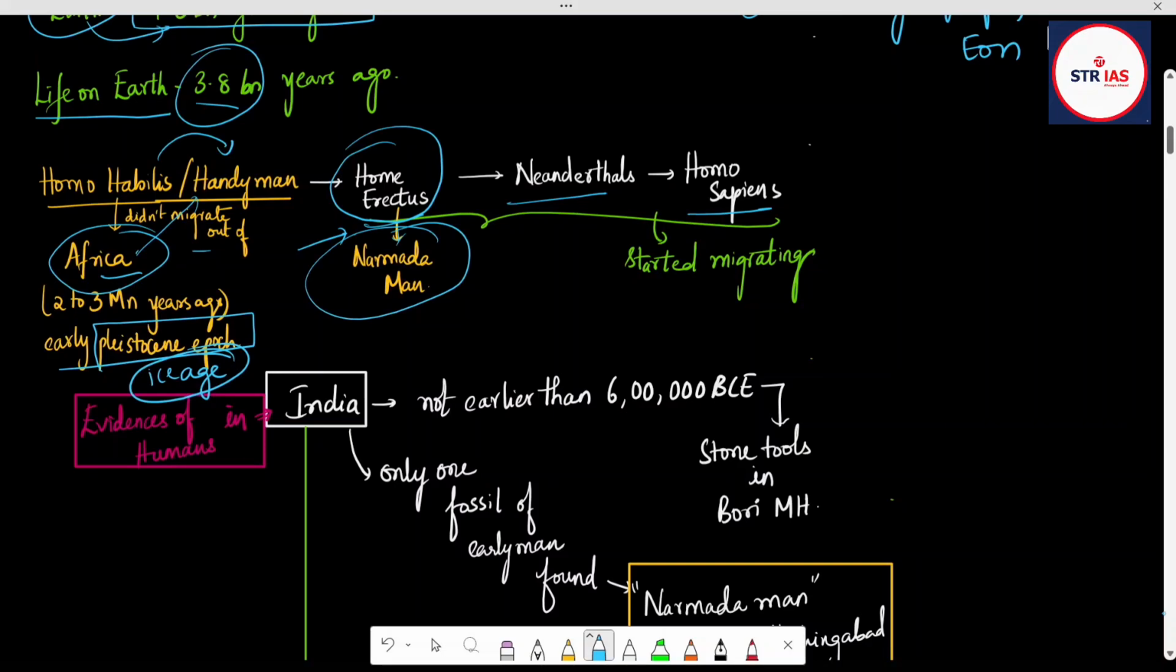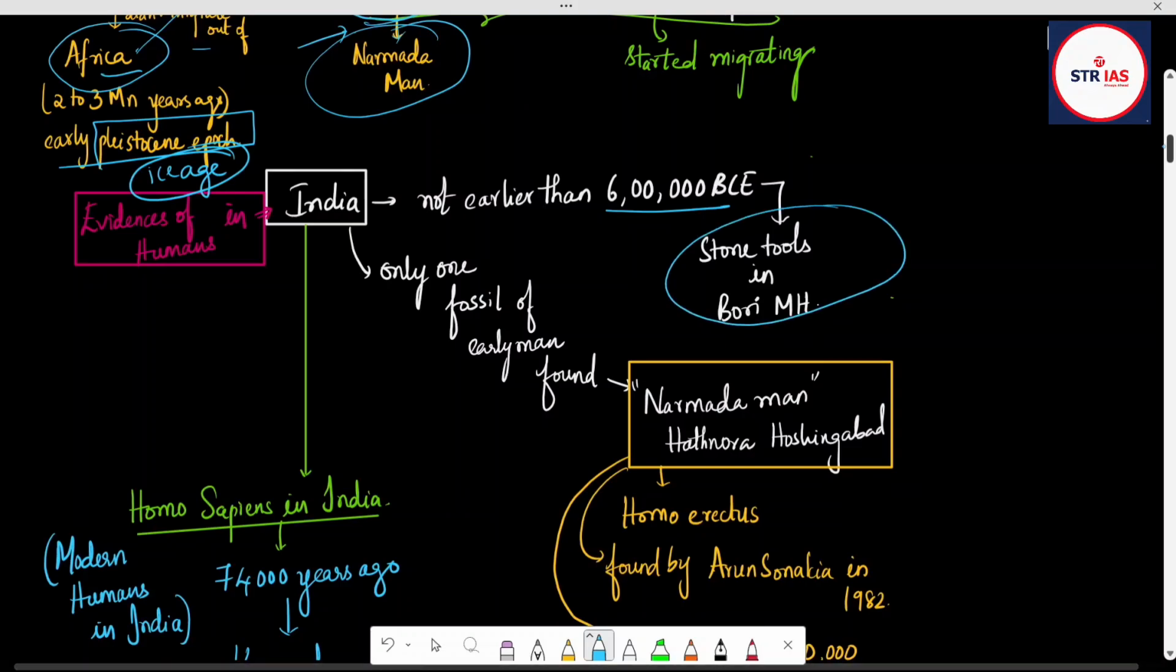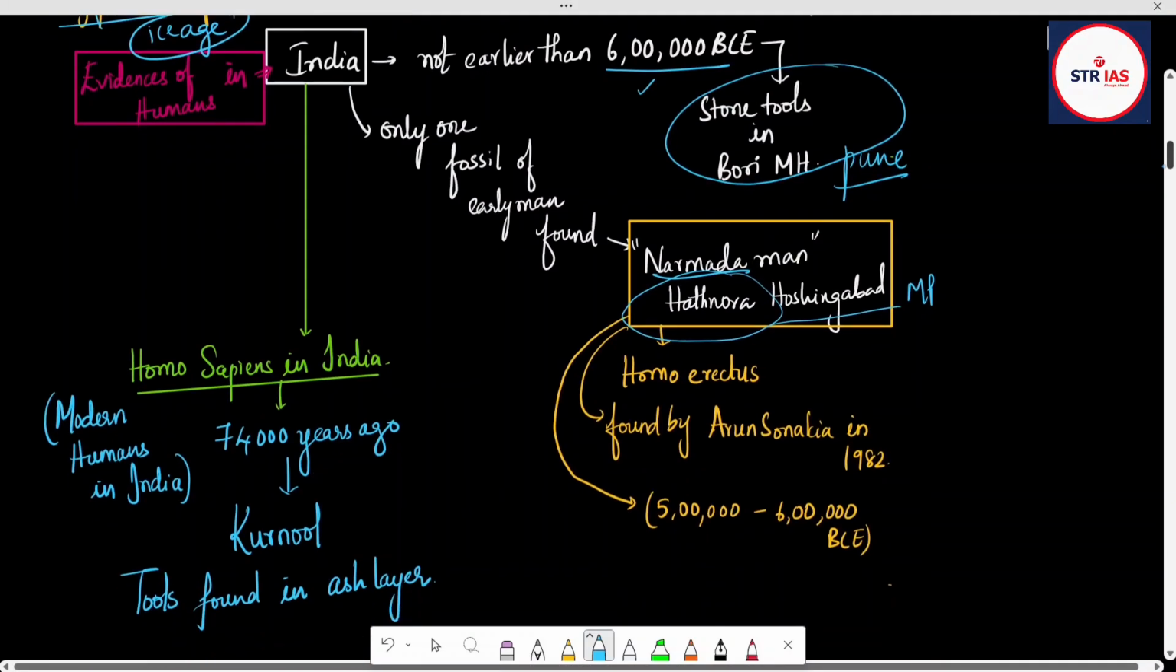So there are different branches. Human evidence in India is not earlier than 6 lakh BCE. Stone tools were available in Bori, Maharashtra, near Pune. With the help of that, we can say that humans came to India before 6 lakh years. There was only one fossil available, called the Narmada man, which we have seen, Homo erectus. It is near Hathnora, Hoshangabad in Madhya Pradesh, right? It was found by Arun Sonakia in 1982.